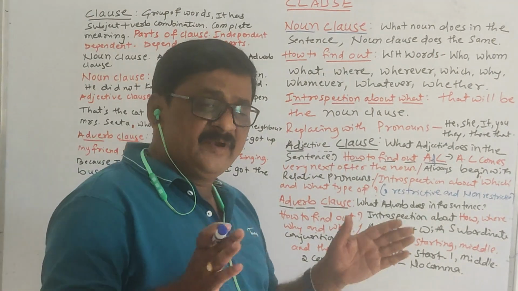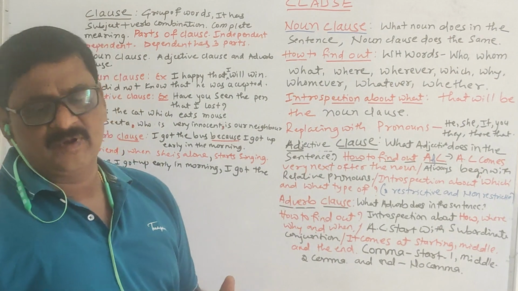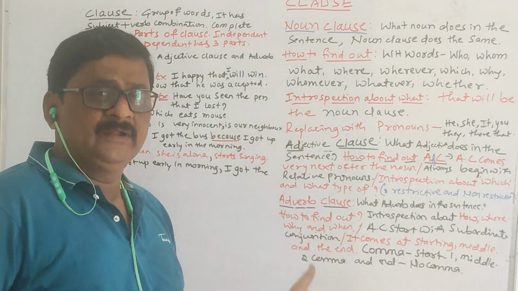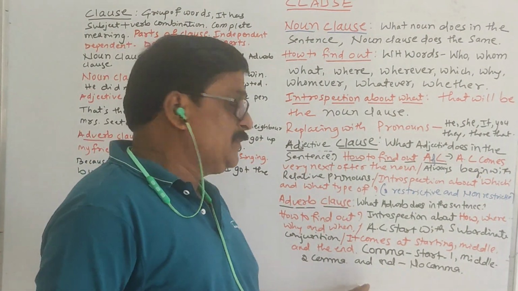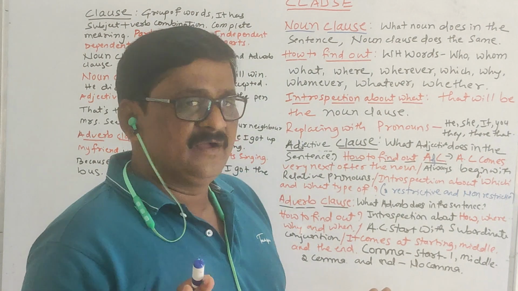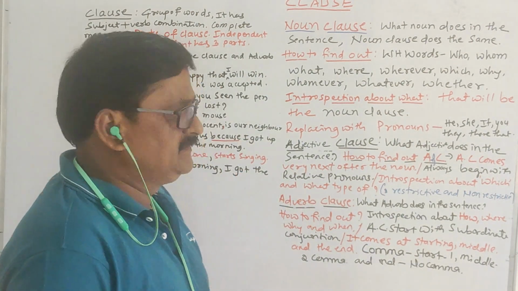If it comes in the middle, you give 2 commas, before and after the dependent clause. If it comes at the end, there is no comma. Once again, I am telling only about the adverb clause, not the noun clause and the adjective clause.